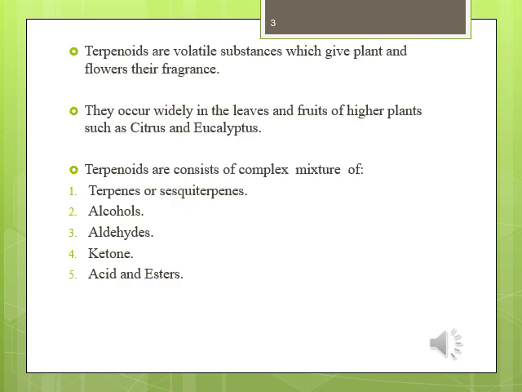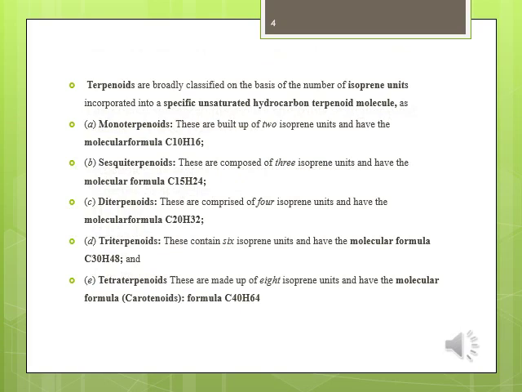Terpenoids are volatile substances which give plants and flowers their fragrance. They occur widely in leaves and fruits of higher plants such as citrus and eucalyptus species. Terpenoids consist of a complex mixture of terpenes or sesquiterpenes, alcohols, aldehydes, ketones, acids and esters. Terpenoids are broadly classified on the basis of the number of isoprene units incorporated into specific unsaturated hydrocarbons.